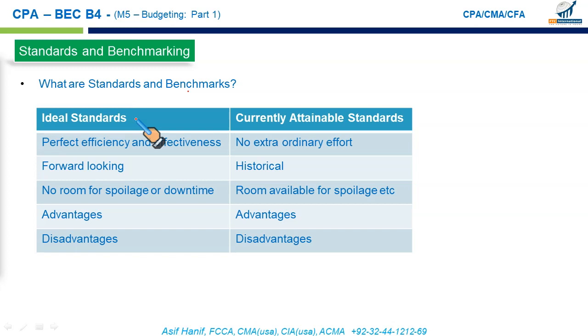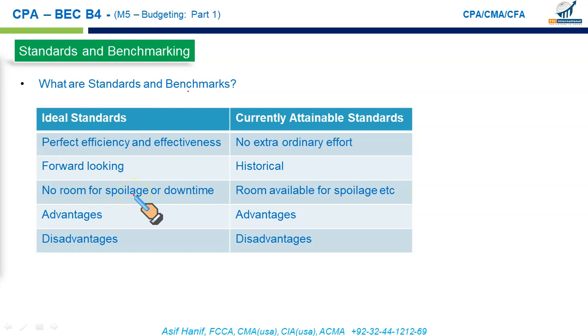Best standard is the standard that leads to accomplishment of strategic goals. So there are two extreme positions. One is the ideal standard. Ideal standard is based upon the assumption that the resources will be used most efficiently, most effectively. The installed capacity will be utilized up to 100%. They are not based upon what we did last year or the year before that. They are forward looking, and there is no room or provision for spoilage. You need to produce the good correctly the first time.